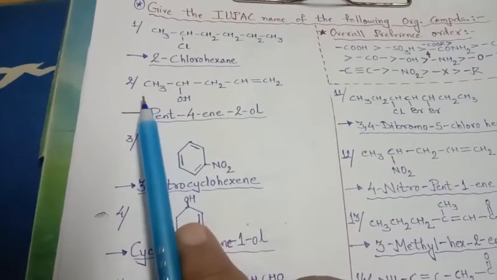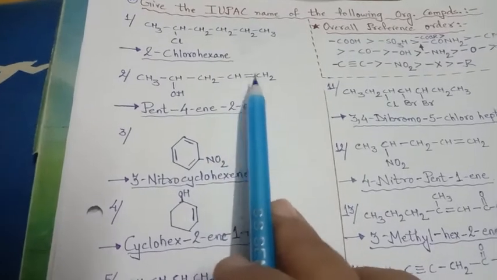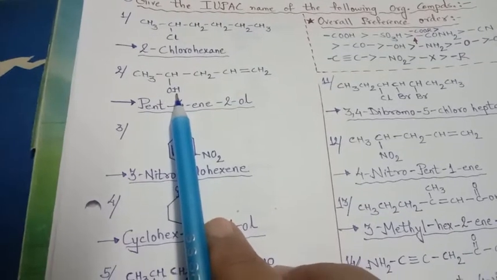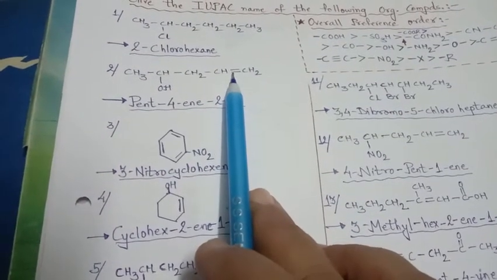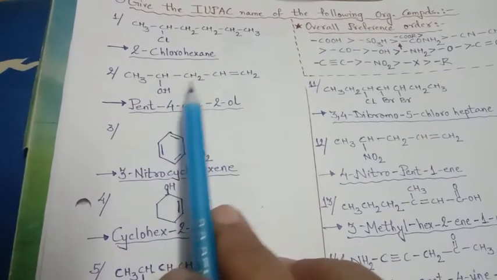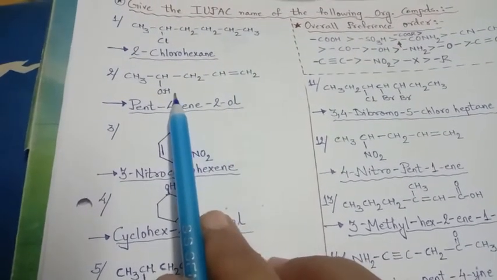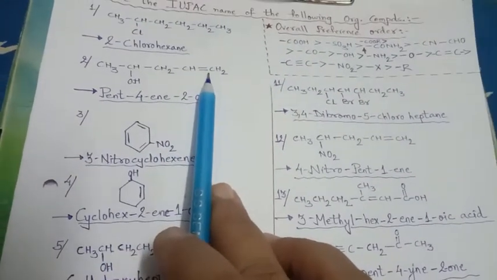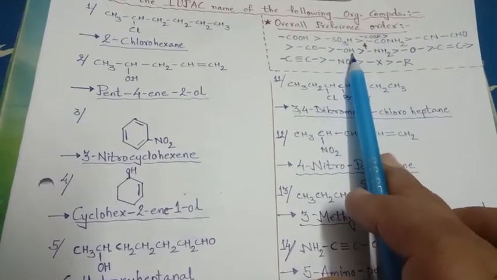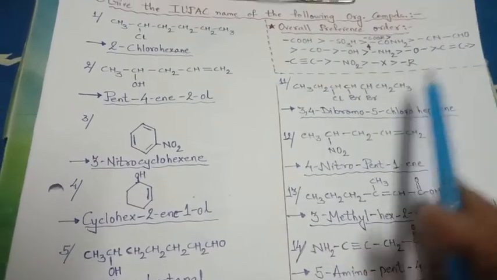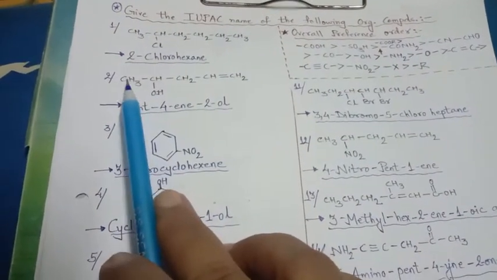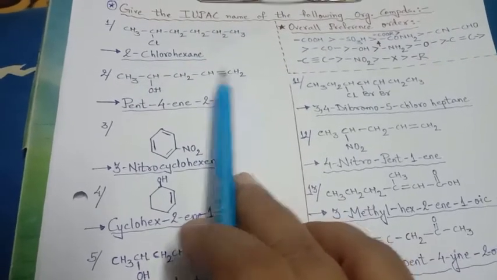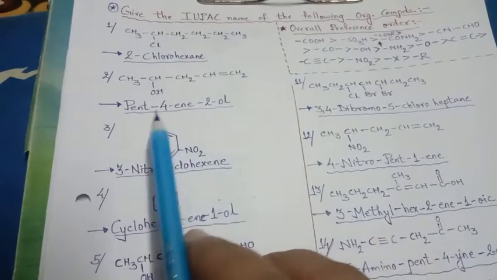Let us see the next. CH3, CH, CH2, CH2, double bond CH2, and here OH. Now what to consider? We have to consider the double bond as well as the alcohol group. Out of these two, as per the preference order, OH is higher than the double bond. So we will give the numbering towards the OH. So it will be 1, 2, 3, 4, 5. Right? So total how many carbons? 5. So the parent chain is pent.